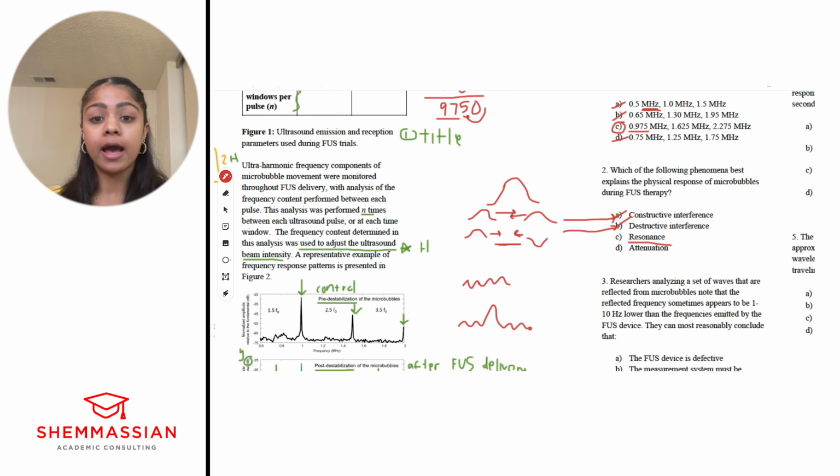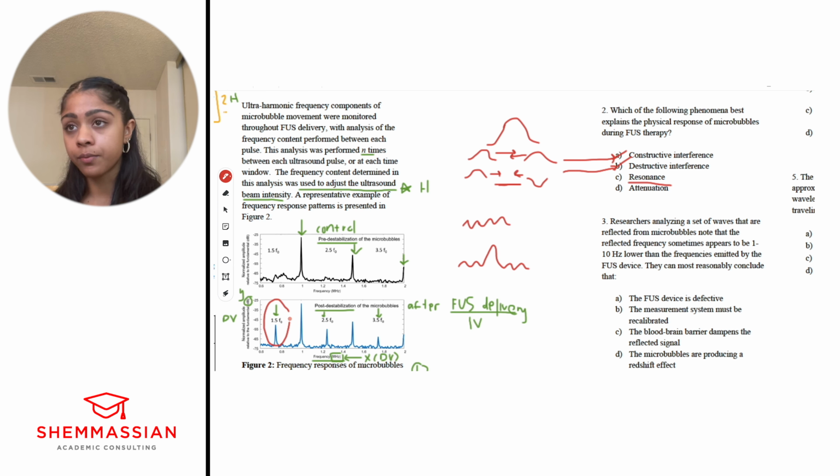And it looks like right here, when the FUS is delivered, when the ultrasonic wave is delivered, it causes an increase in amplitude at that same frequency. So that looks like that's what's going on here, right? We've got an increase in amplitude at this natural frequency. That is the definition of resonance. So we'll keep this, right?